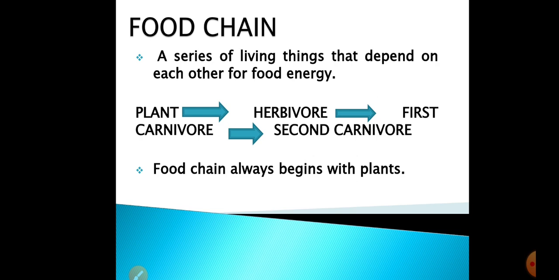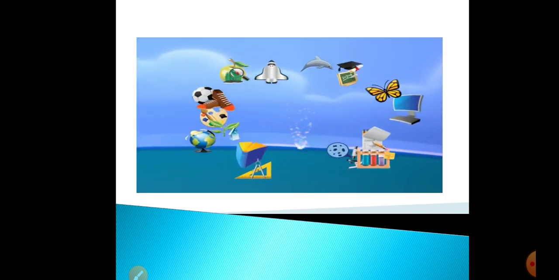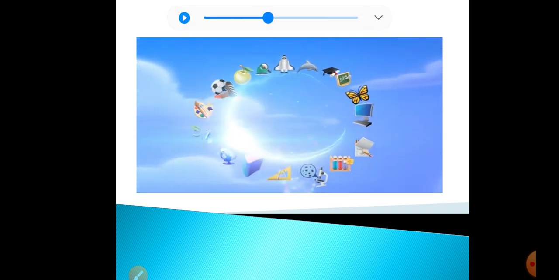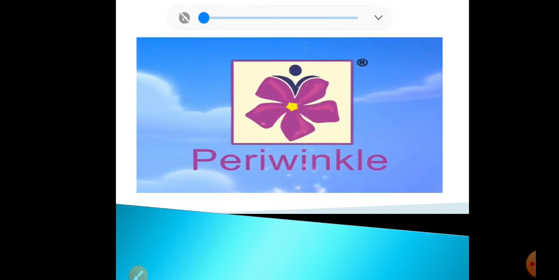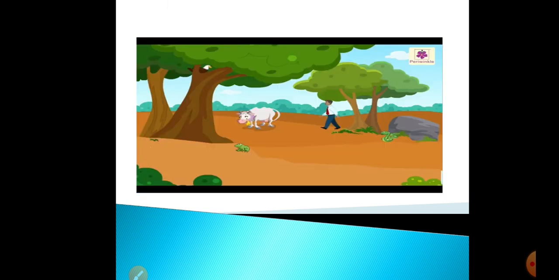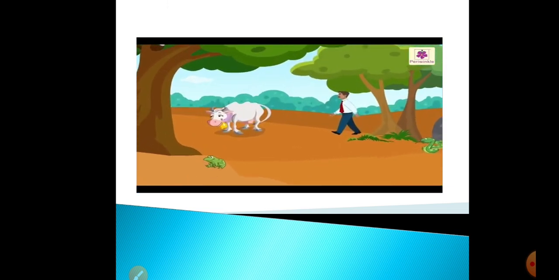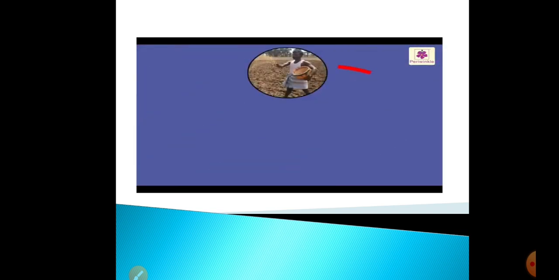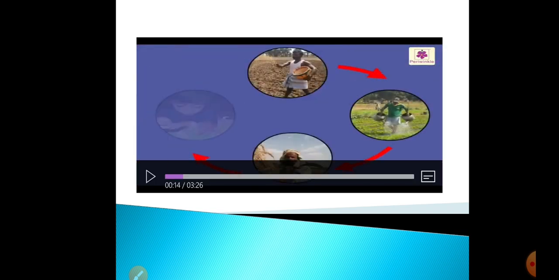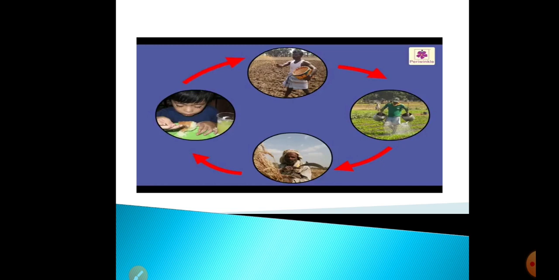I will show you the food chain with the help of an example in a video. Now in this video, you can see that all living things are dependent on one another for their food. You can see here the example of a farmer. He is planting the food, and in return we are the ones who are eating the food planted by the farmers. So we all are dependent on one another for food.